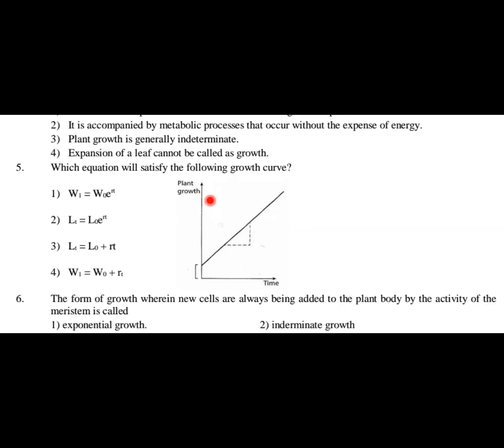So which equation will satisfy the following growth curve? Option number 3, Lt = L0 + rt. This is the equation that is applicable to this graph. What is the designation for all these terms? You should also know, students. Lt is the length of the plant at time t. L0 is the length at time 0, or the initial length. r is the growth rate, or you can say elongation per unit time, and t is time here. So option 3 is the right answer.